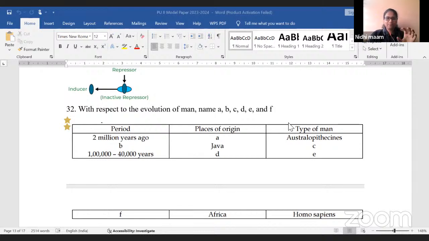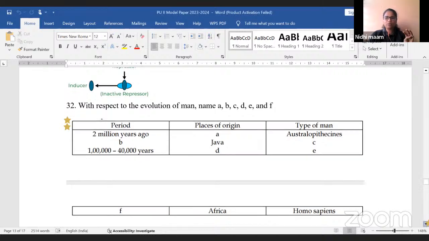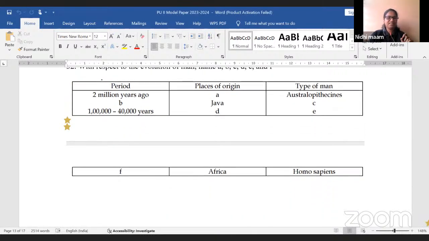See here. They have given period, places of origin, type of man. Three columns are there, so you have to fill it. You can write this answer only if you know about each of them. Very easy one. See, 2 million years ago, the man named Australopithecines were there. Places of origin: you have to write in which place they were. Then the next period. B: they don't know how many years ago. Then place of origin is Java. C: which man was in Java.